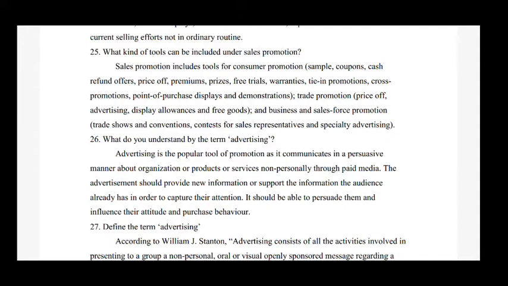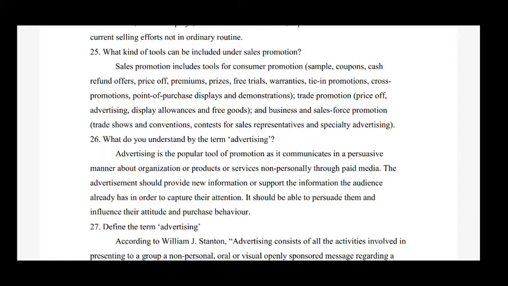So the answer is, sales promotion includes tools for consumer promotion: samples, coupons, cash refund offers, price off, premiums, prizes, free trials, warranties, tie-in promotions, cross promotions, point of purchase displays and demonstrations.